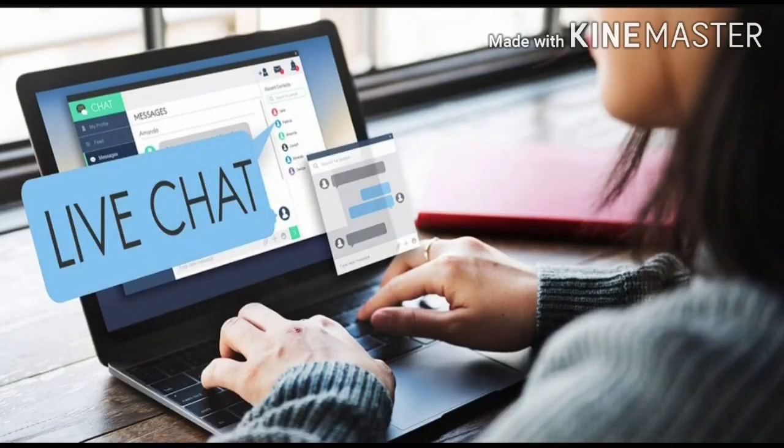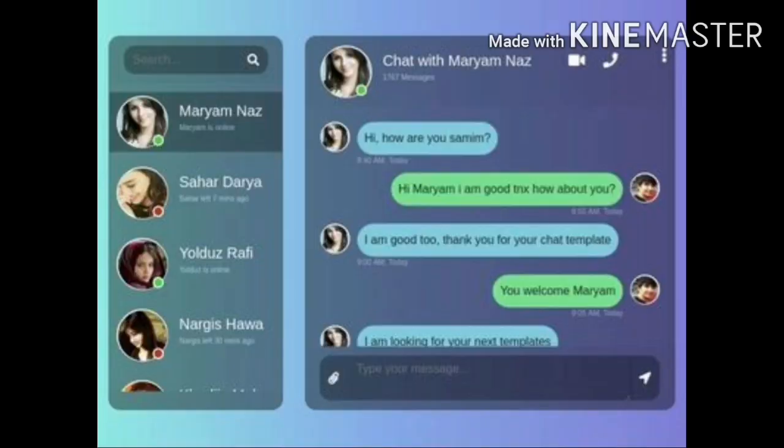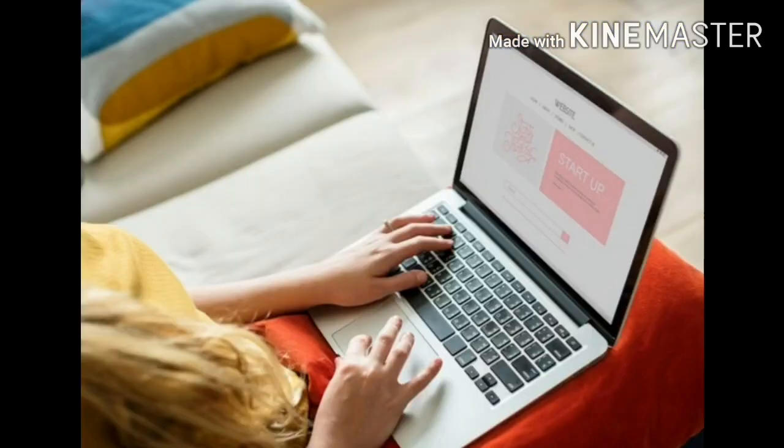Then class, in communication programs, the last is chat. Another type of communication is through chat programs, which allow you to send and receive messages immediately. You can use a chat program to communicate with several people at the same time. A commonly used communication program is Windows Live Messenger, Facebook Messenger, WhatsApp, etc. When you are chatting with someone, the person on the other end receives your messages immediately.